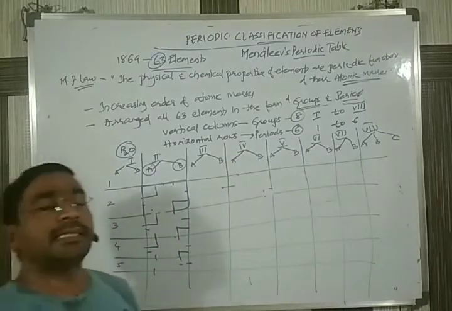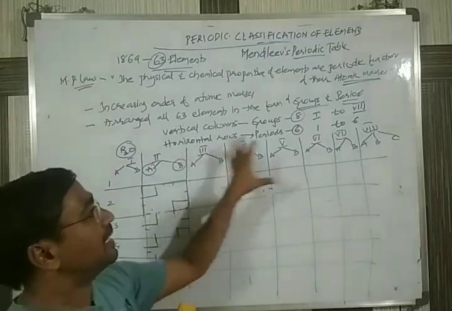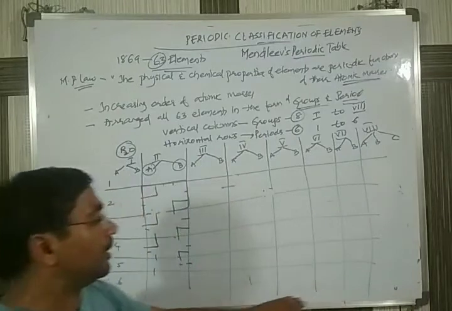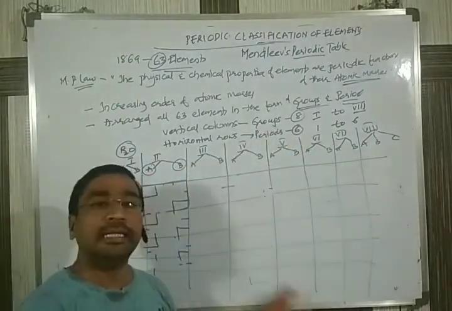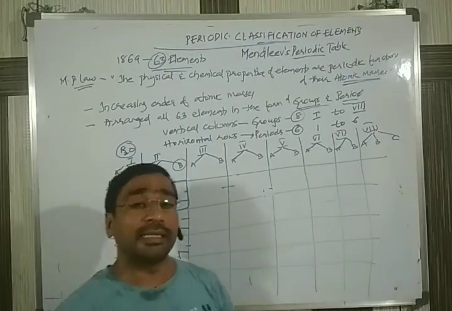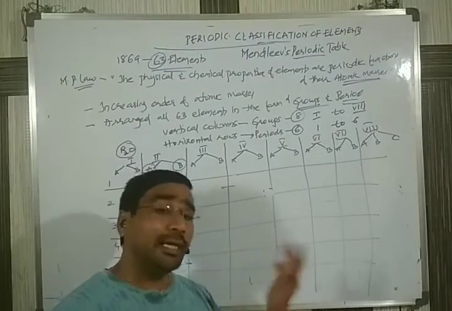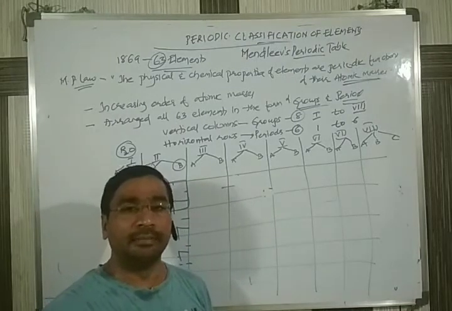Let us see what the advantages are, what the main benefit is of arranging the elements in this way. But everyone asks a question: why should the elements be arranged? We have the elements.